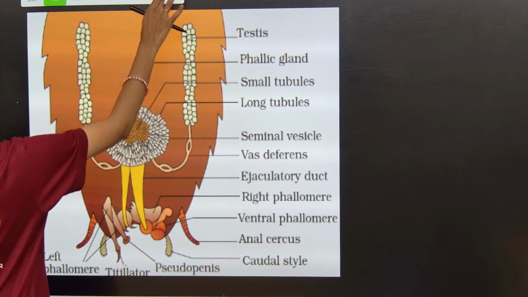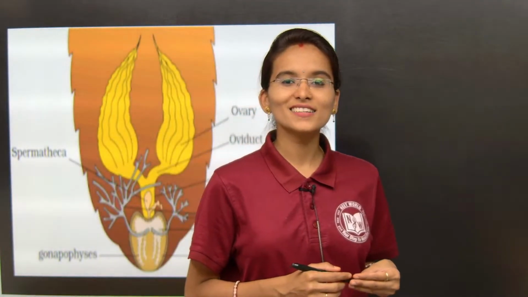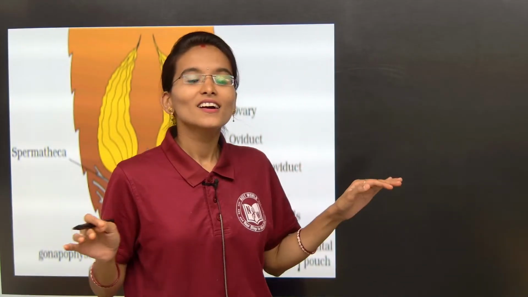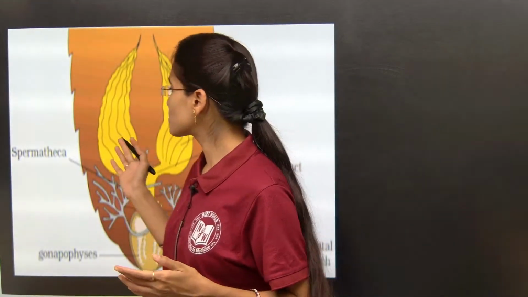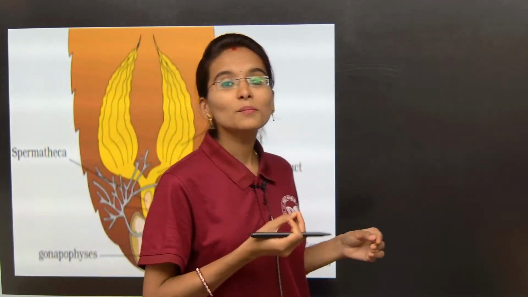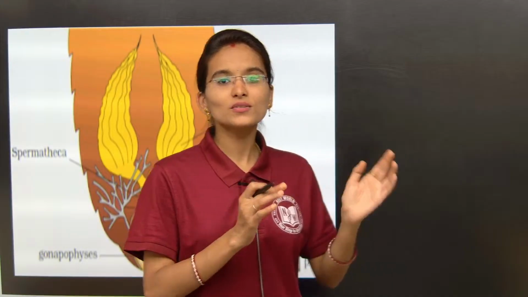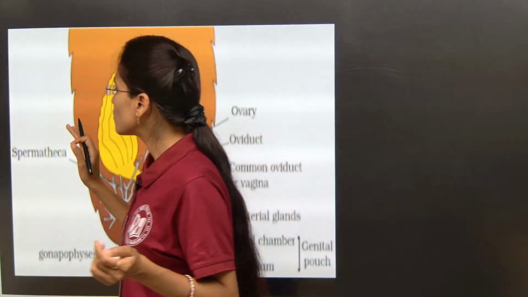Yes. So without any delay, next let's move into the female reproductive system of the cockroach. Today's particular session is very special, I can say, because today we are going to end the chapter on Periplaneta americana, the cockroach, right? After completing this female reproductive system, in the next sessions we are also going to solve all the NEET PYQs from the past 5 to 6 years related to this particular chapter Periplaneta only, my dear students. So, without any delay, let us start the female reproductive system of cockroach.